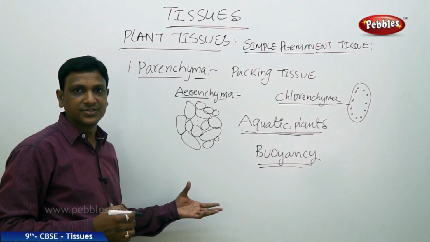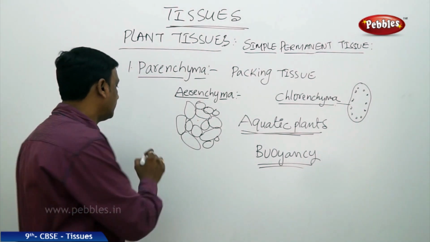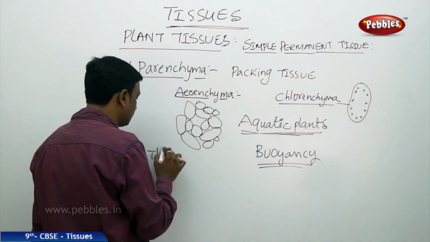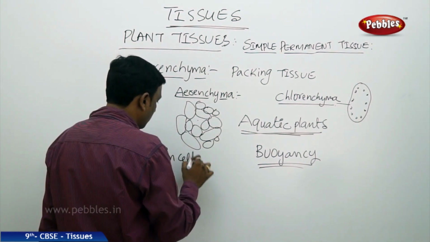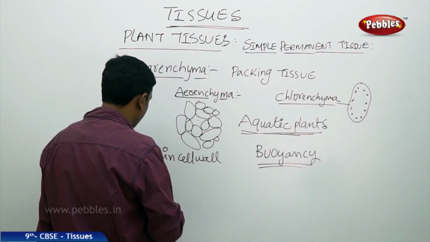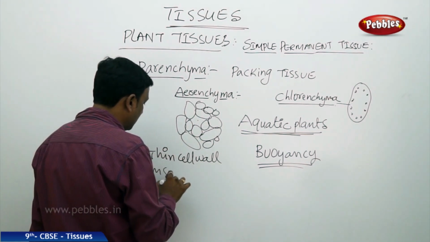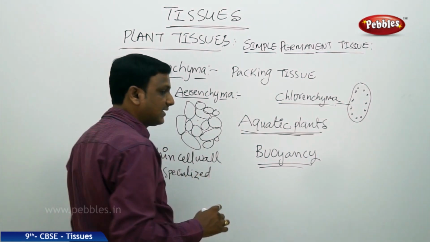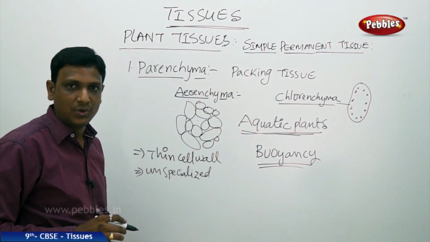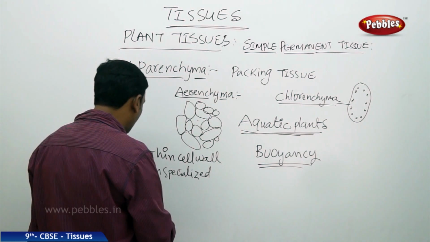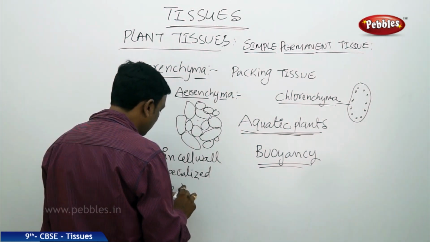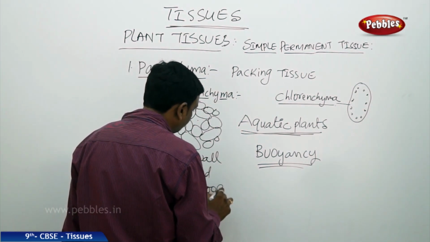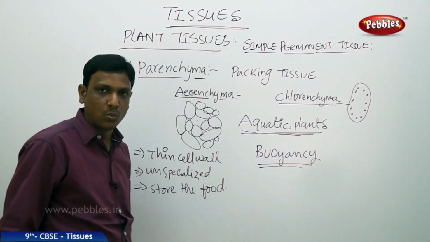And what is the basic structure of this parenchymatic tissue? They have thin cell walls, unspecialized cells. Basically, they are the packaged tissue, and moreover, they store the food and nutrients, water.